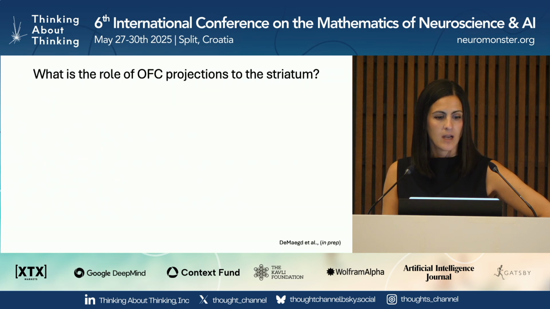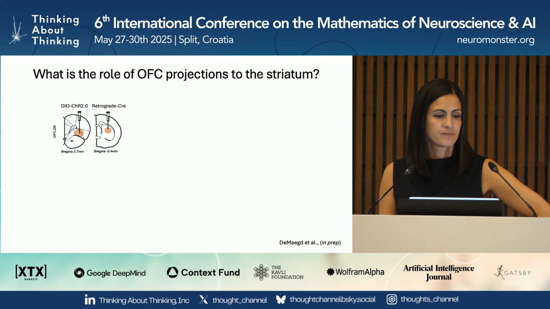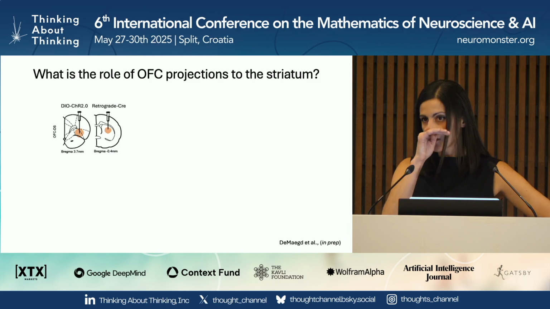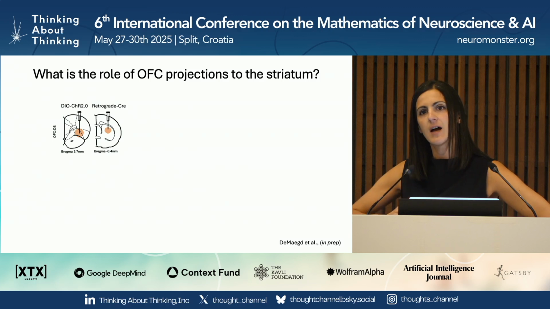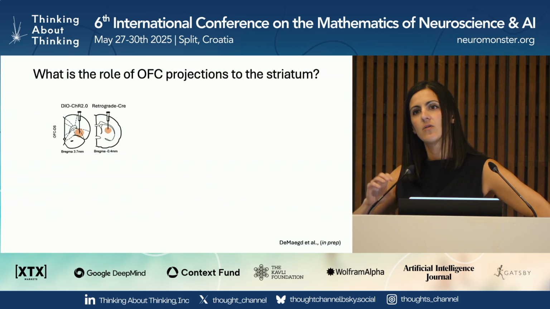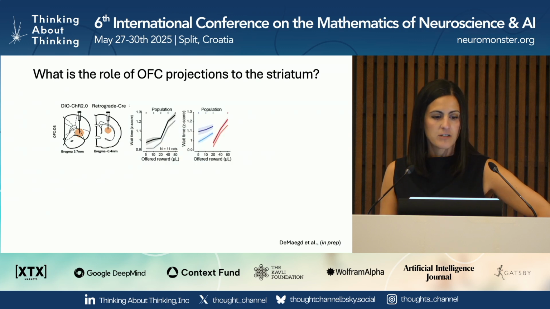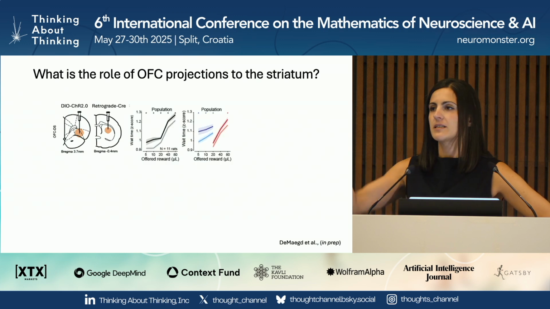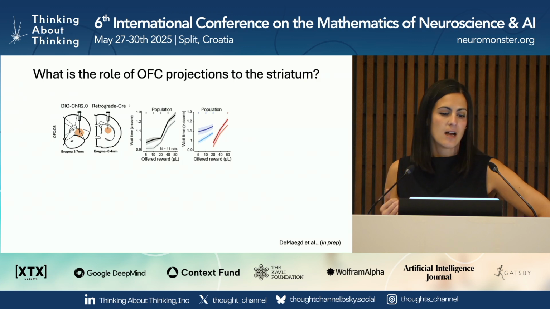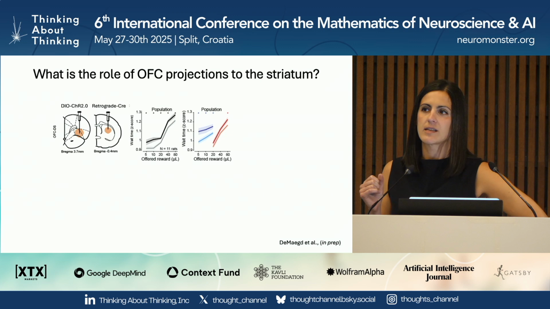Okay. So if we were to perturb them, what is their effect on behavior? Maggie used a viral approach to express this light-sensitive opsin, channelrhodopsin, specifically in the orbitofrontal neurons that project to the dorsal striatum. And if she stimulates them at the time of reward, what she finds is this interesting effect where she basically reduces the wait times. And this is significant, it's very apparent at the single rat level as well as at the aggregate.